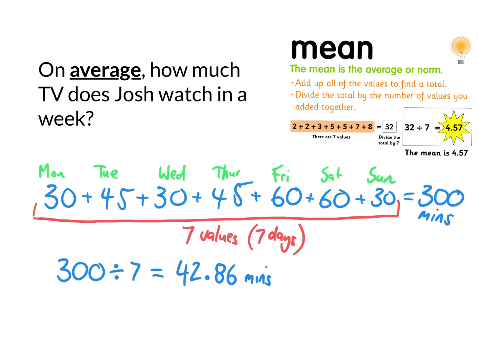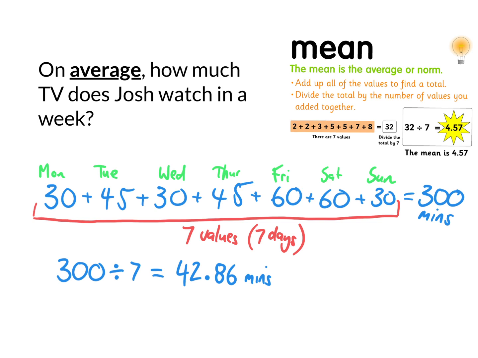Let's work through another example. On average, how much TV does Josh watch a week? We can see on Monday he watches 30 minutes. On Tuesday he watches 45. On Wednesday he watches another 30. On Thursday he watches 45. On Friday he watches 60 minutes. On Saturday he watches 60 minutes worth of TV, and on Sunday he watches half an hour of TV.